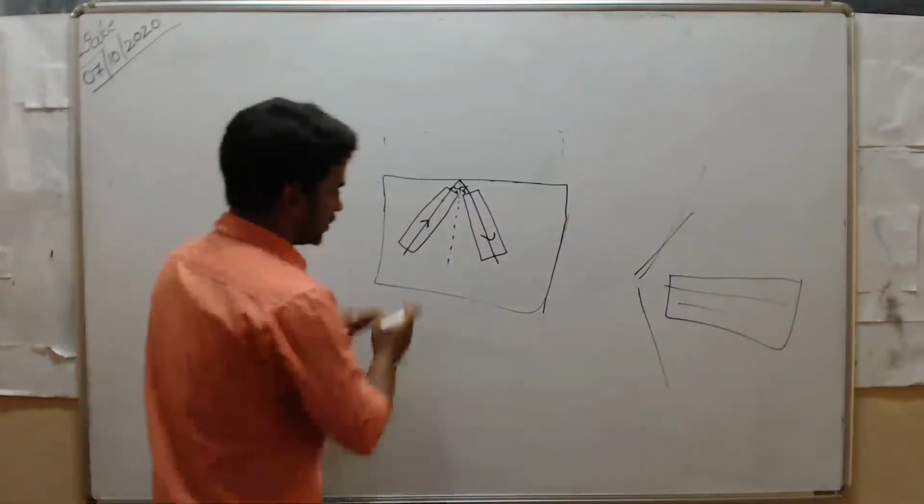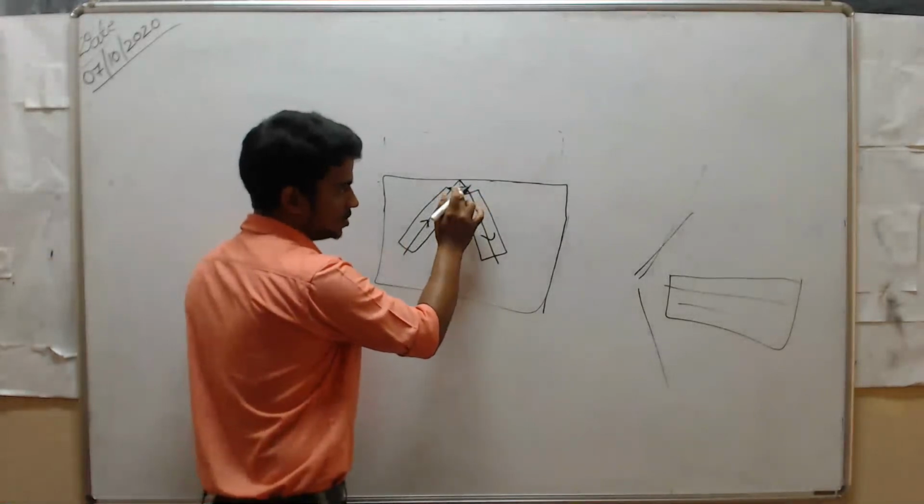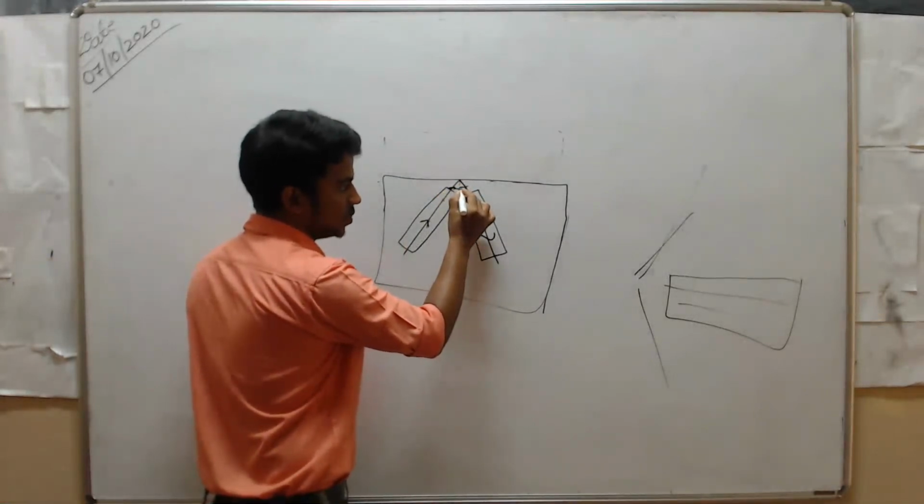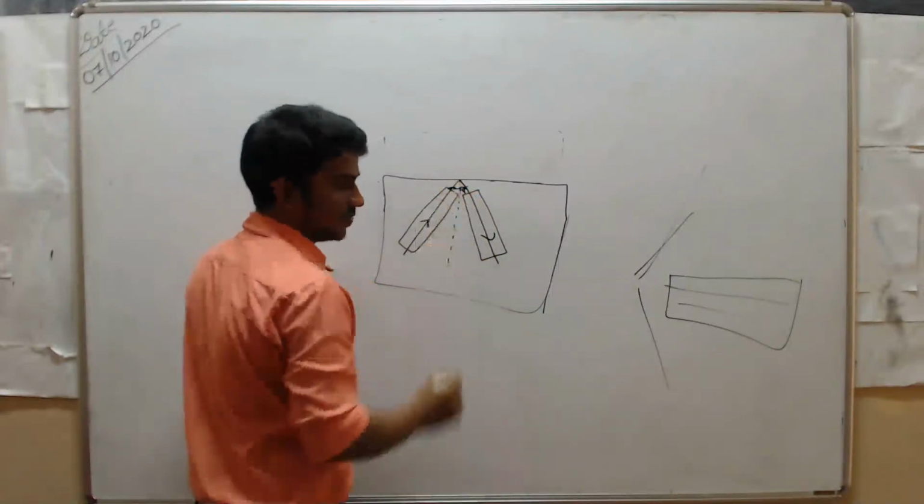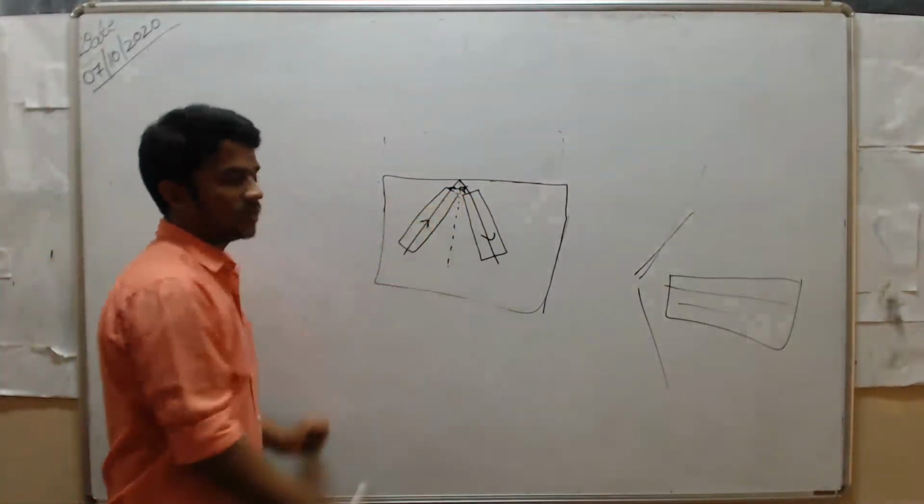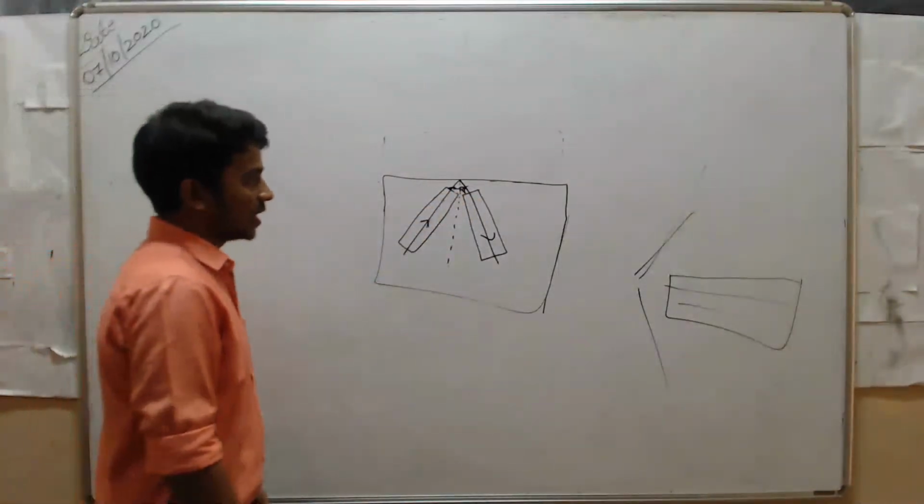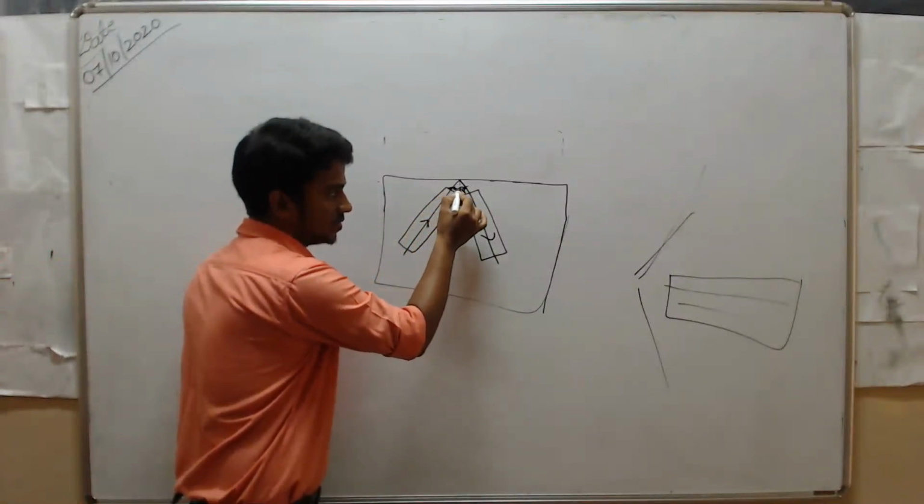Here you are passing sound energy. The angle between this sound energy and this normal, this angle is equal to this reflecting angle, because this is the angle of incidence and this is the angle of reflection. Here you will pass light, so we call this the angle of incidence.